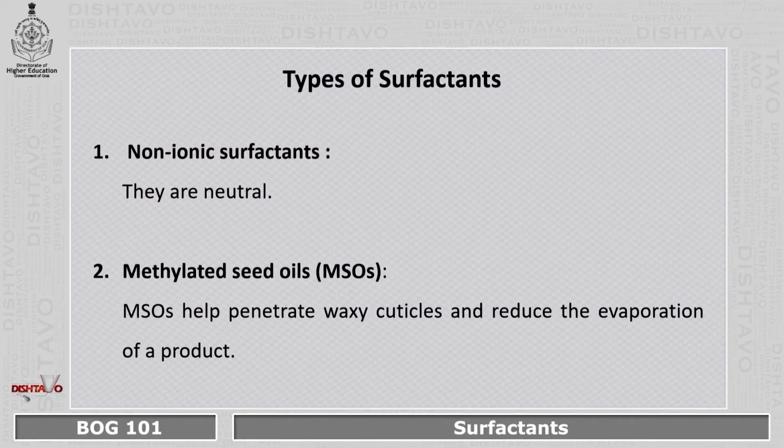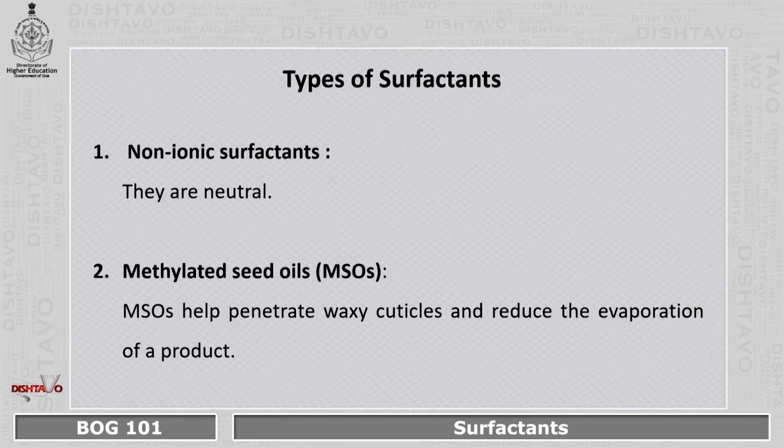These are the types of surfactants. The first one is non-ionic surfactants. They are usually neutral in charge. That means they neither have a positive charge nor a negative charge. This makes this type of surfactant very popular because of its neutral charge.